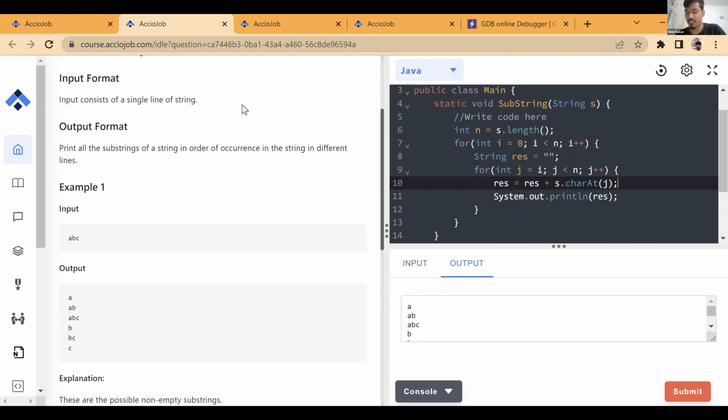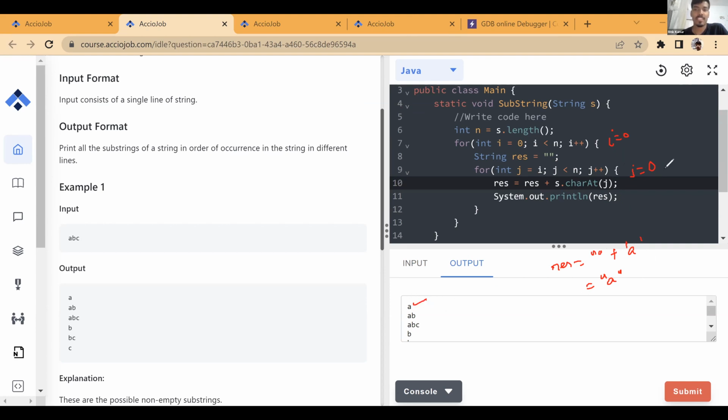Firstly, let me do a dry run so that you all see how this is working. So firstly, I have i equals 0 and j equals i. First iteration, our result is an empty string. Now we do an empty string plus the character at j, which is a. So this becomes a as a string. Now we print it, so we see a as output.